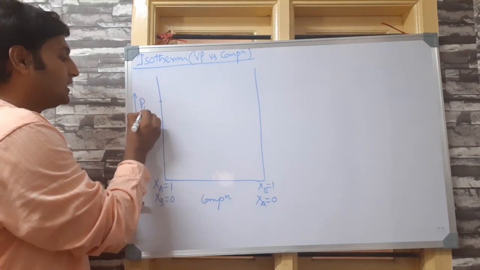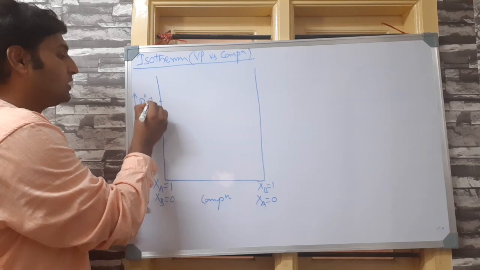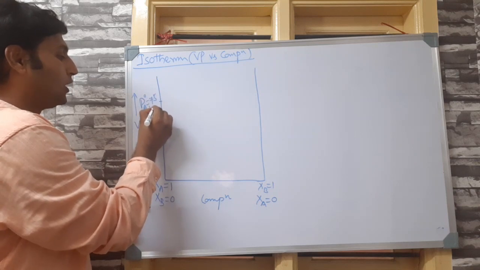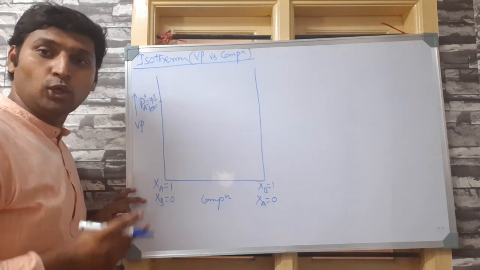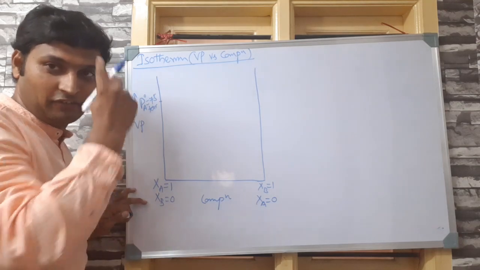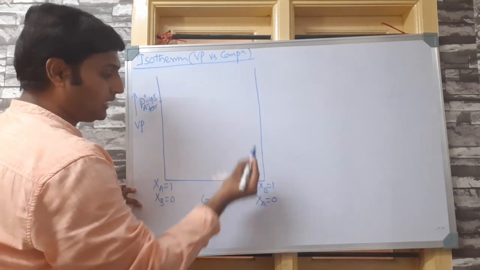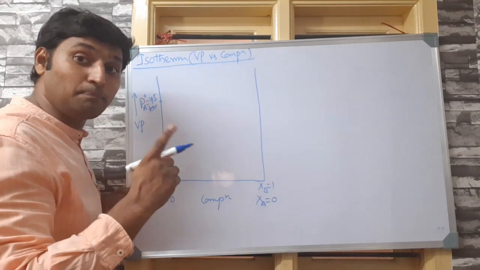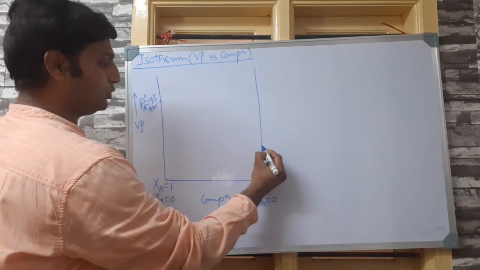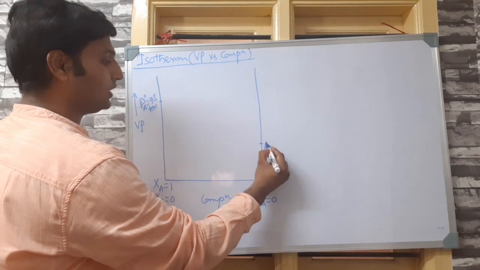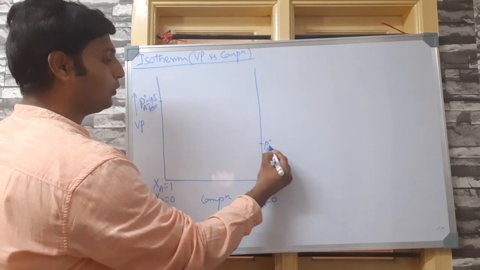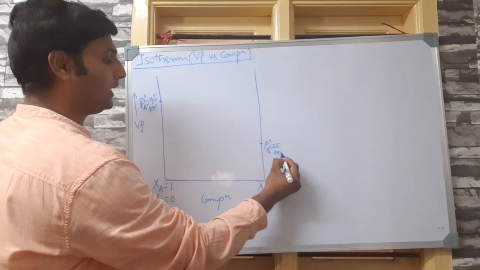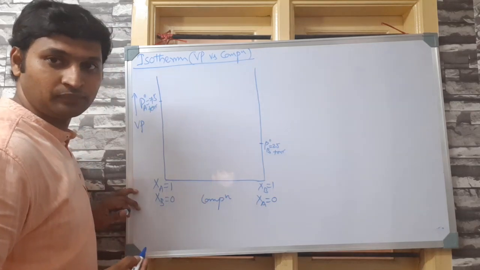Assume this is your PA0, which is 75 torr. Similarly, he told PB0 is 25 torr. And PB0 is the point on the y-axis where mole fraction of B is equal to 1, that is pure liquid B. So let us assume this point. Let us call it PB0, which is equal to 25 torr as he has mentioned.